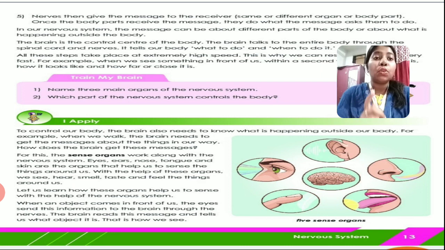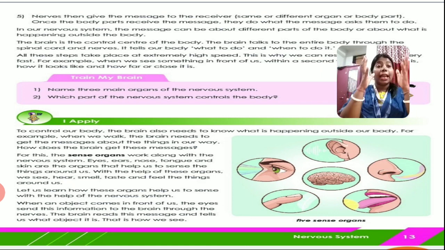Eyes, ears, nose, tongue, and skin are the organs that help us to sense the things around us. These 5 sense organs perform 5 different functions, and they help the brain to know what is going on outside and what things are coming in the way.